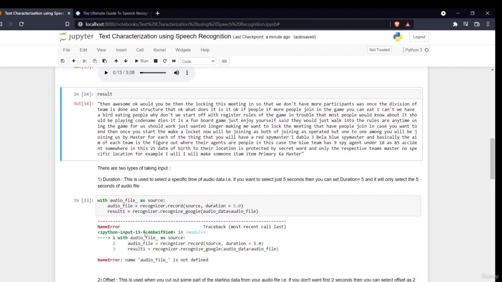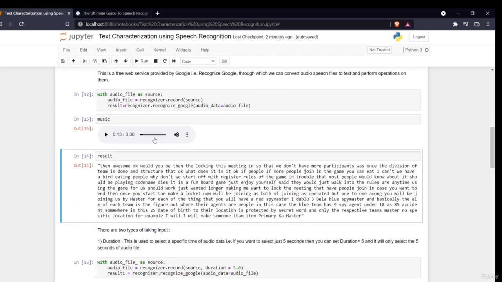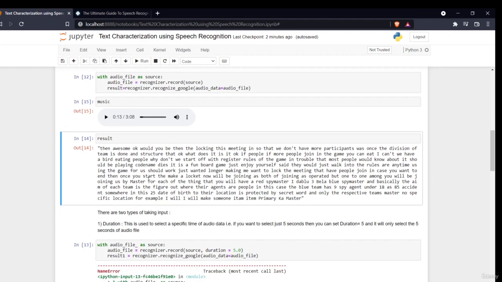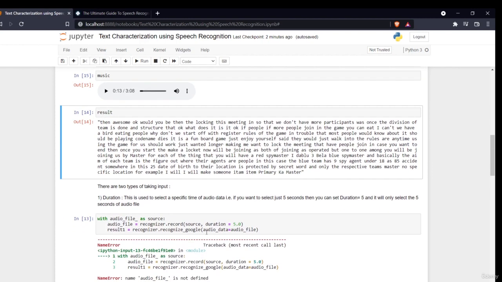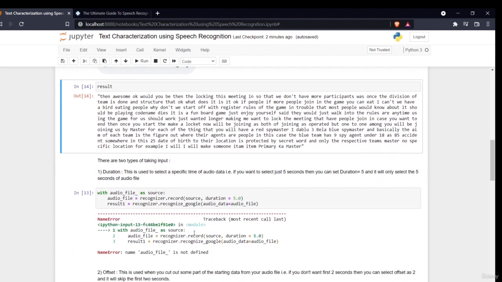I am not running it again, because to run it again you have to restart the kernel, since it is already stored in memory. You just have to run it similarly to the way I did. In this section it will run just the first 5 seconds, or any other duration you give.